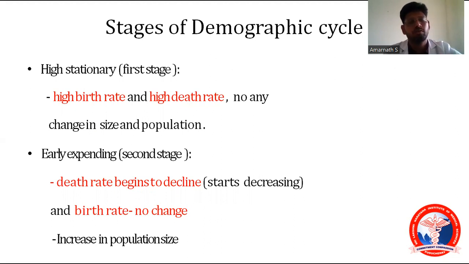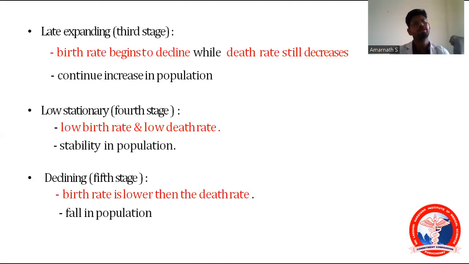Whenever the birth rate is of no change and the death rate begins to decline, there will be a change in population. That is, the net result will be an increase in population size. Moving on to the next stage, that is the late expanding stage. In the late expanding stage, the birth rate also begins to decline, but the death rate still decreases. So what is the net result? There will be a continuous increase in population size.